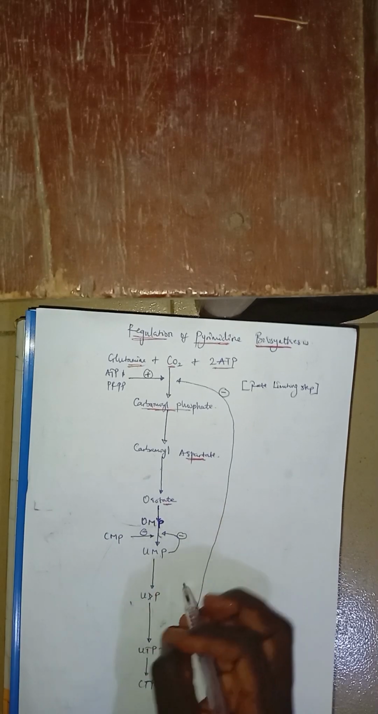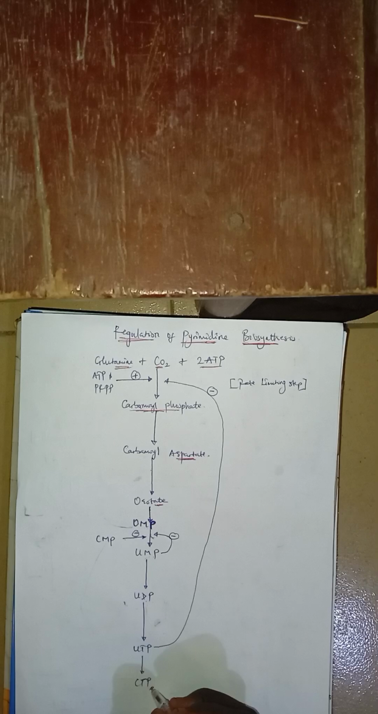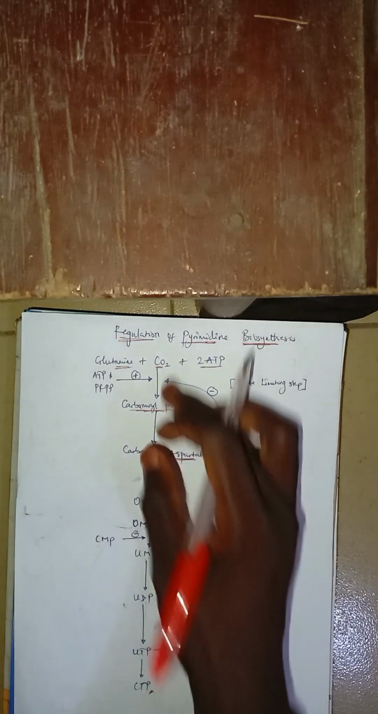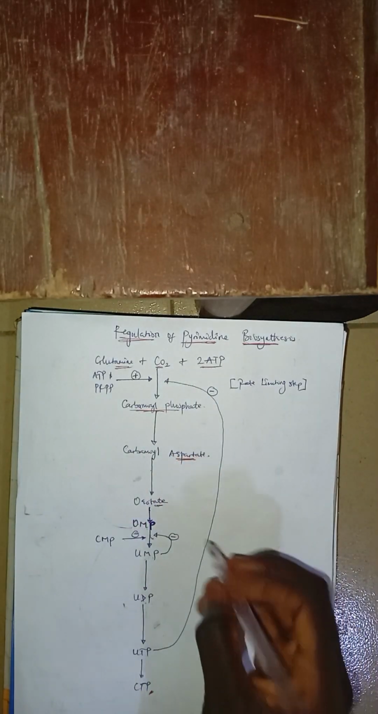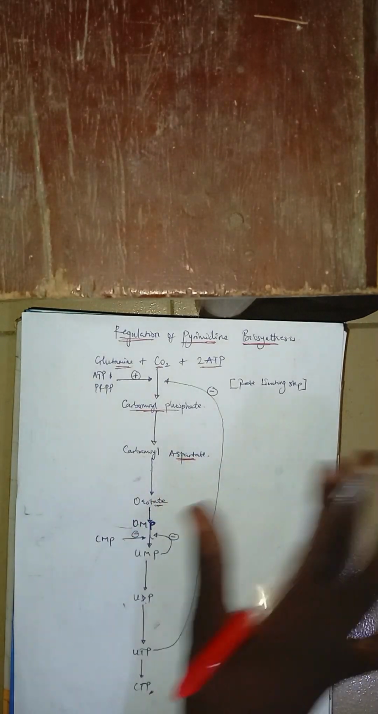UMP, when we lost the carbon dioxide. Was it the carbon dioxide we lost? Yeah, it was the carbon dioxide. When we lost the carbon dioxide, we got UMP. From UMP, we got UDP. Last, at the end of the day, we were able to get CTP. I'm not showing TTP now, but I believe you remember this pathway from the last video.